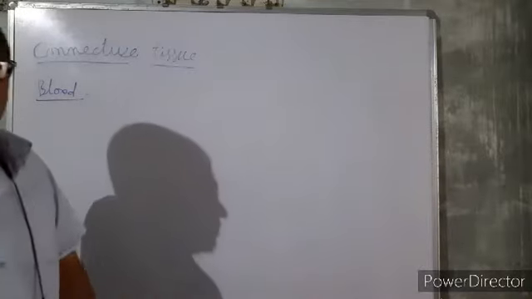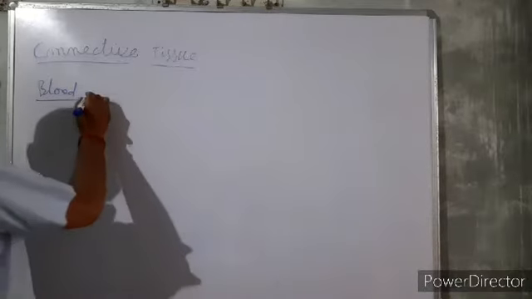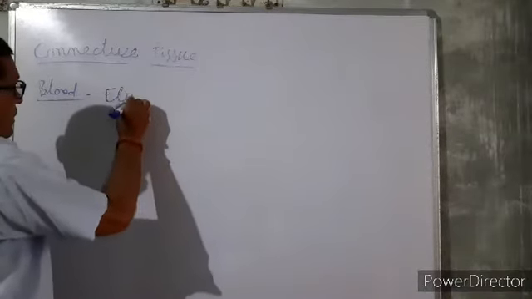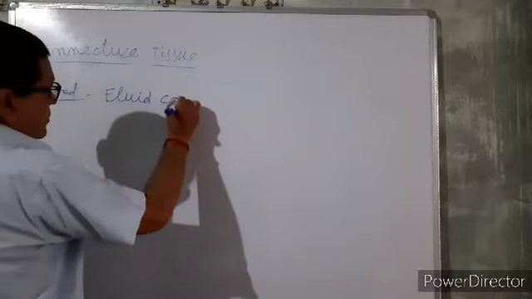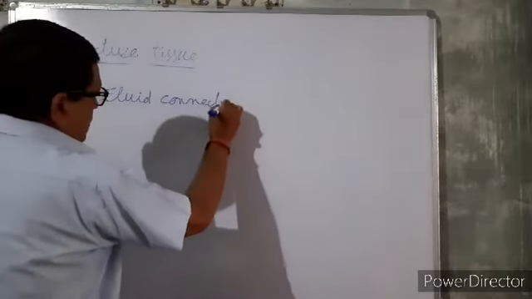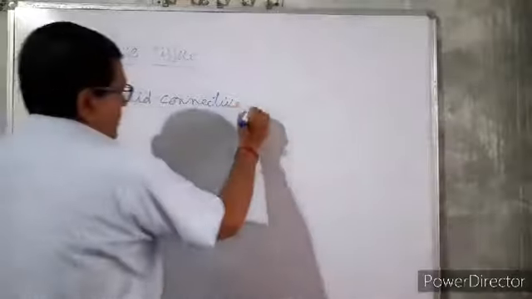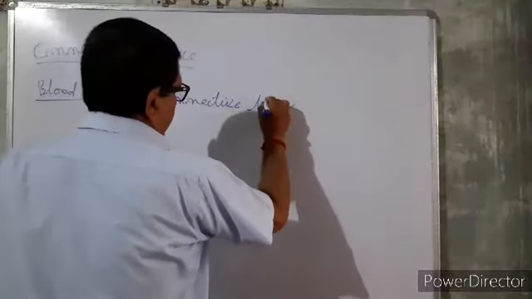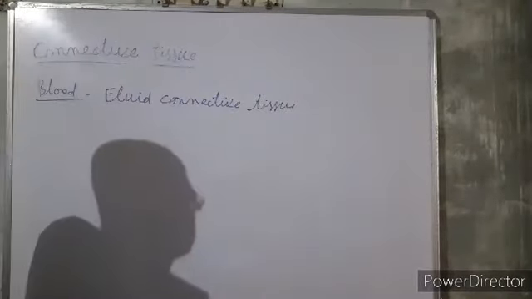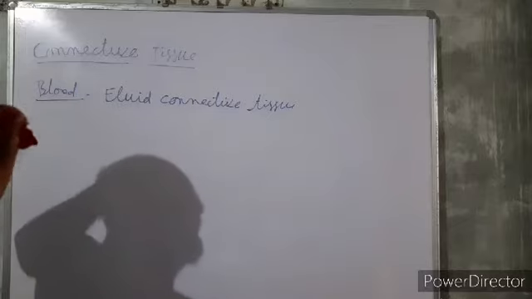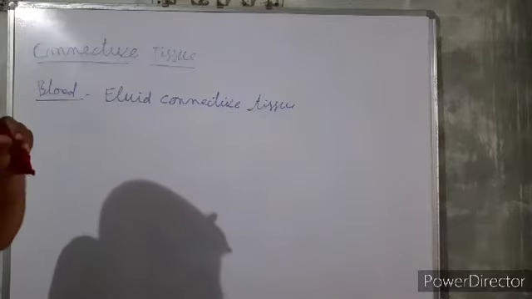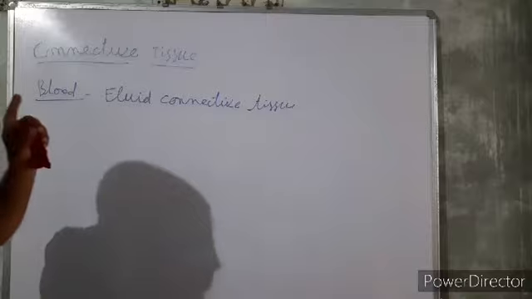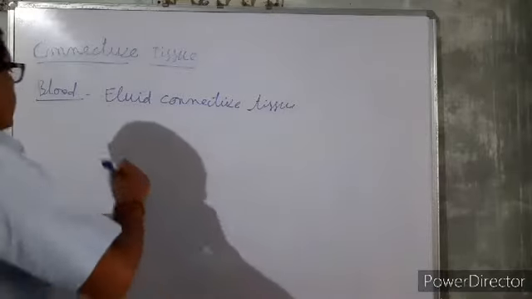Blood is a fluid connective tissue. Like other connective tissues, blood also consists of two components.